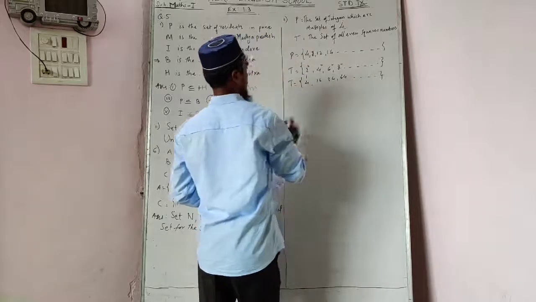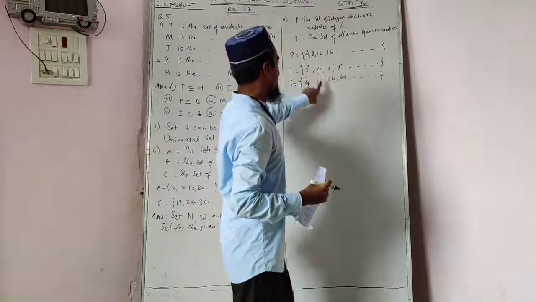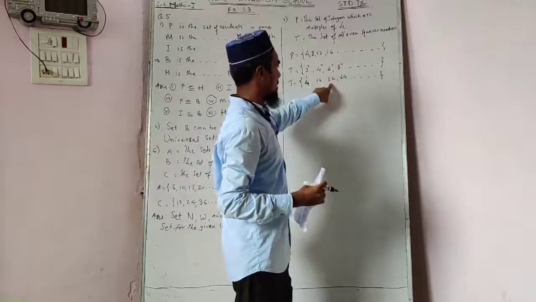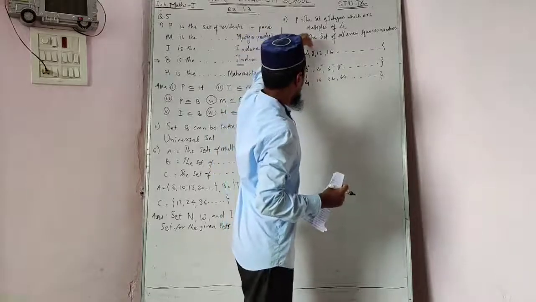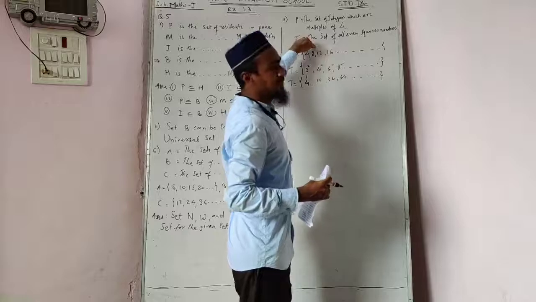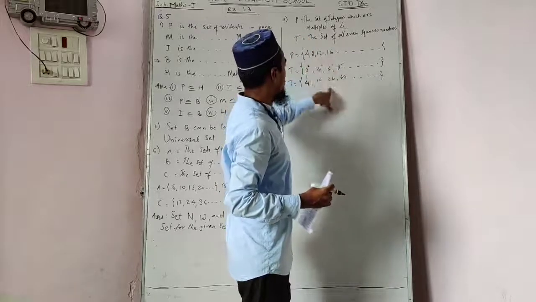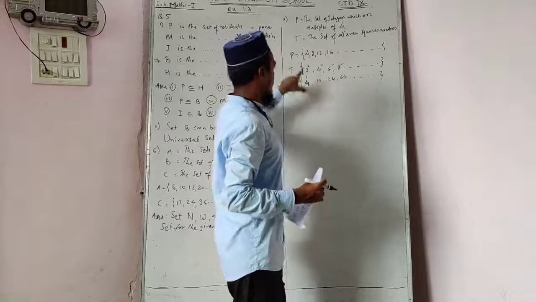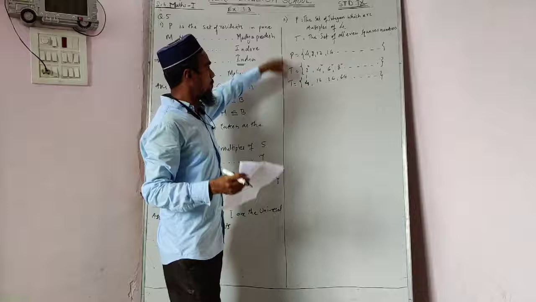Like these numbers. Which ones? The square of 2 means 4, square of 4 means 16, square of 6 means 36. All these numbers you will get here. All these numbers already belong to the set P. This is already an infinite set, and there are many numbers which are not here. Means 8 is not there, 12 is not there, and so many numbers will be there. It is a larger set, set P.